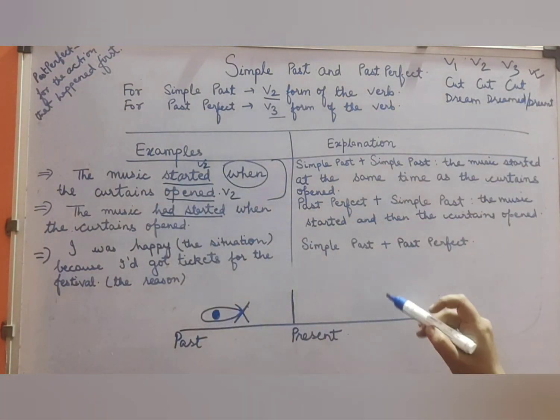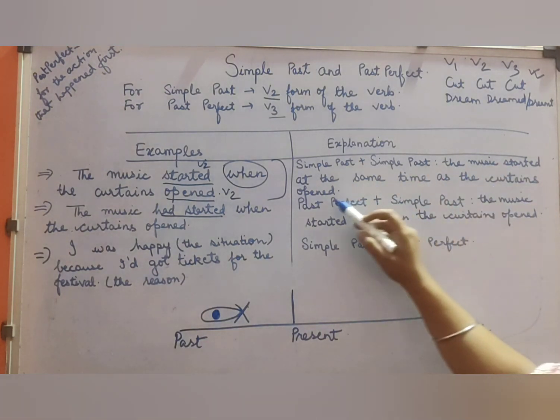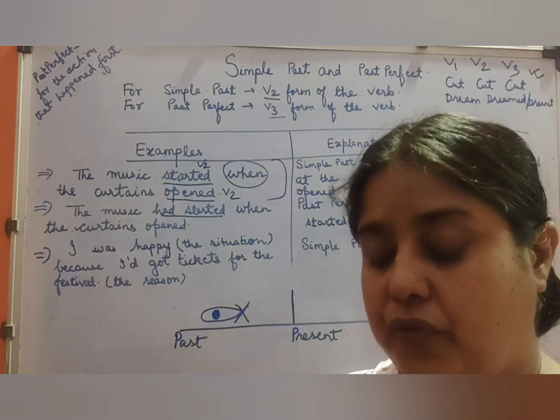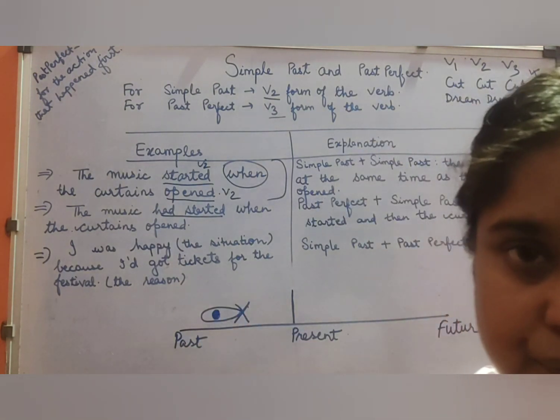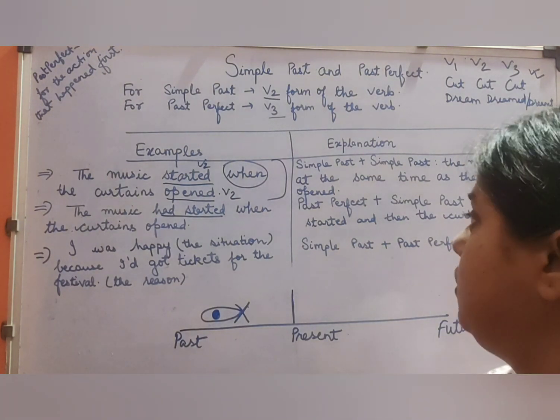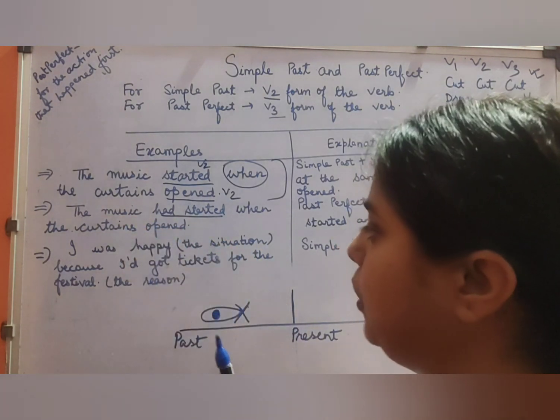So explanation is, the music started at the same time as the curtains opened. When we use V2 form of the verbs in the past, in both the sentences mentioned over here, it means that the activities had started in the past itself, at the same time itself, past and at the same time itself. Okay, now just see the second example over here.